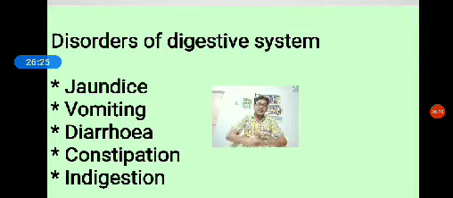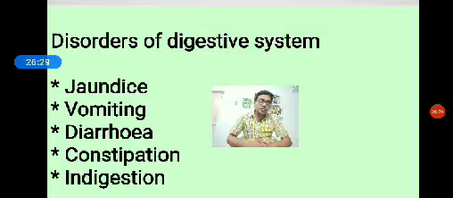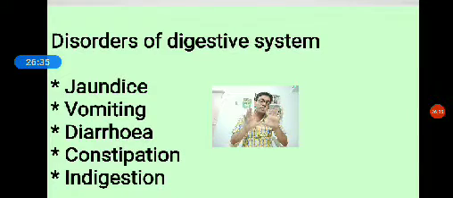So in this digestion and absorption chapter, I am going to give a brief concept of the digestion and absorption process. In the regular classes we are going to study in detail.